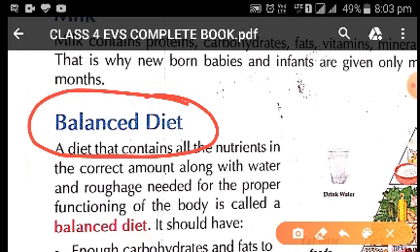So the diet that contains all the nutrients in the correct amount along with water and roughage needed for the proper functioning of the body is called balanced diet. So we should include all the types of nutrients in our diet.